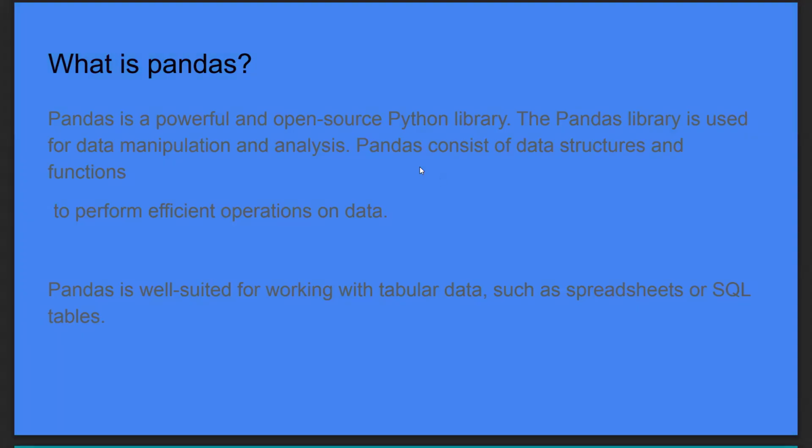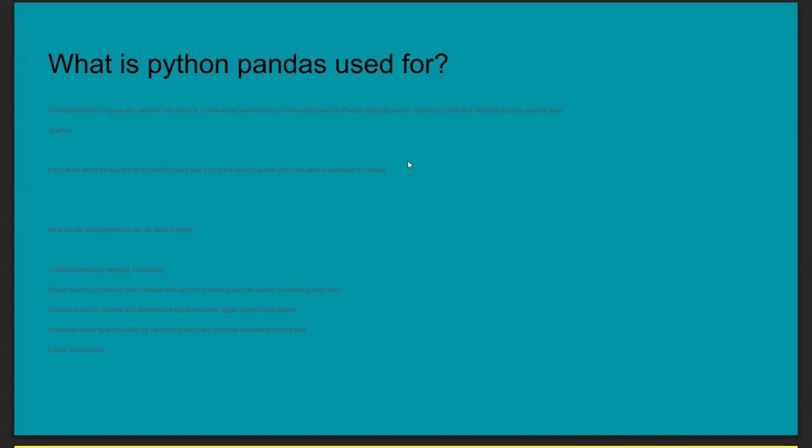So next one. What is Python pandas used for? It means for what purpose we are using pandas. The pandas library is generally used for data science. Those who want to become data scientists, and those who want to enhance their skills in data science, have to use this Python library. Especially data science students are using this pandas library.